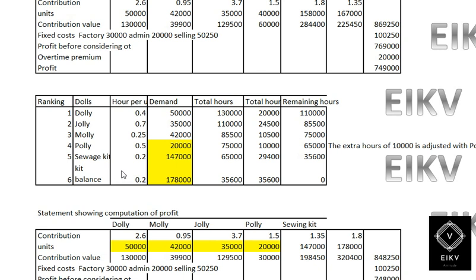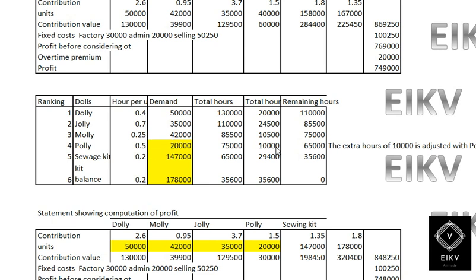Okay. After that, we have the sewage kit. So the sewage kit hour per unit is exactly the same, but the total requirement of the sewage kit has to be considered. So the balance, and then after allotting these figures, we will take the sum total of the entire sewage kit computation. So after computing this, then we have Polly.